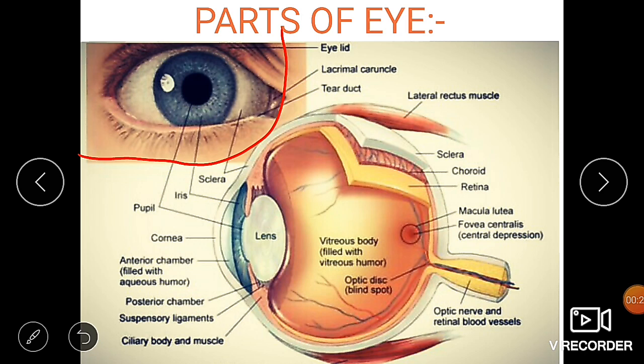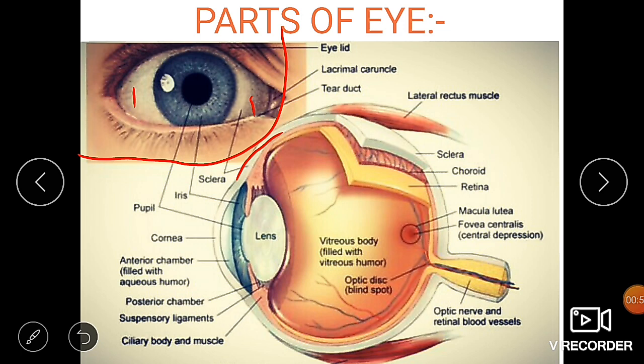The portion of the eye that we see with our naked eye on the outside is known as the sclera. In the internal structure of the eye, the white colored layer present over here is known as the sclera. It protects the eye. The next one, the middle layer, is the choroid. This choroid contains the iris and the pupil.